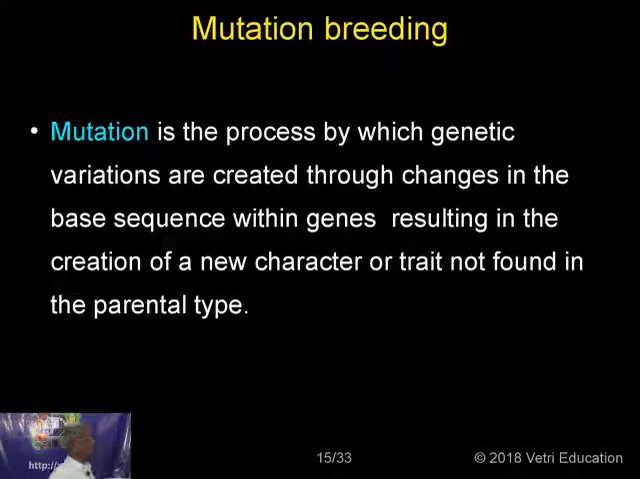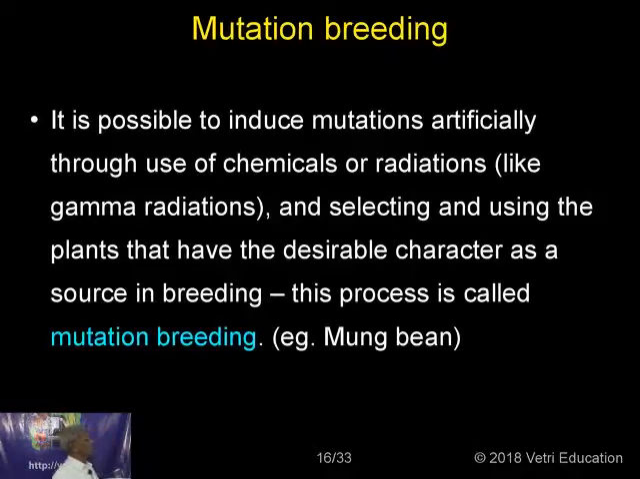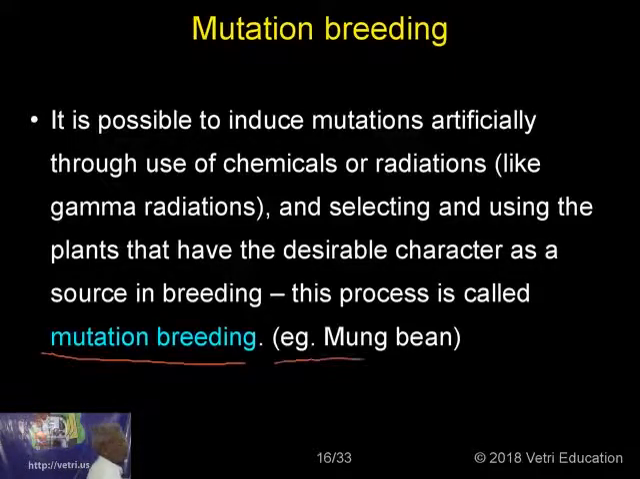Mutation is the process by which genetic variations are created through changes in the base sequence within genes, resulting in the creation of a new character or trait not found in the parental type. It is possible to induce mutations artificially through the use of chemicals or radiations like gamma radiations, and selecting and using the plants that have the desirable character as a source in breeding. This process is called mutation breeding. For example, mung bean was produced as a result of mutation breeding.